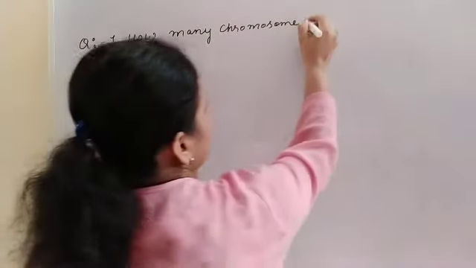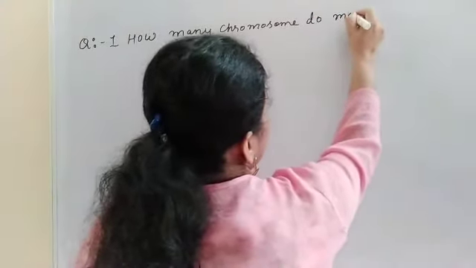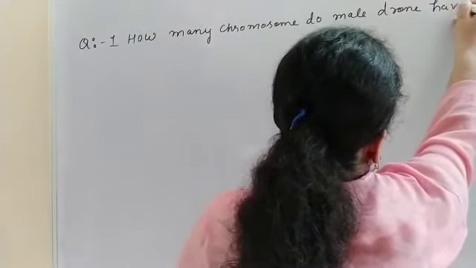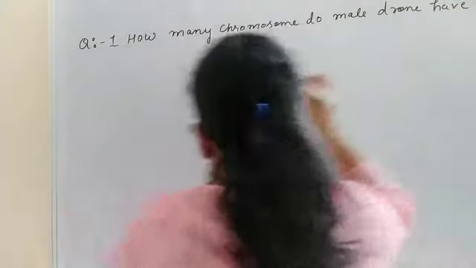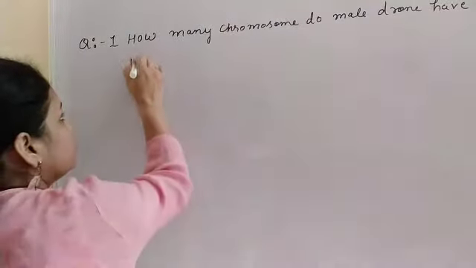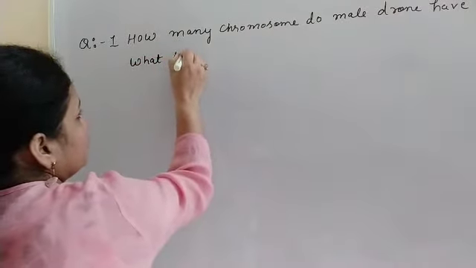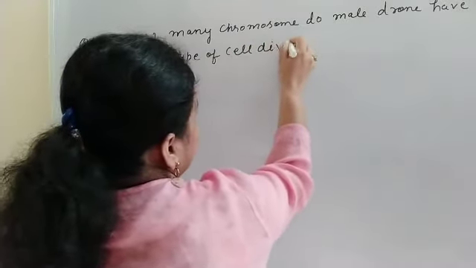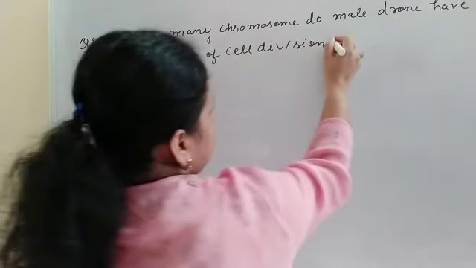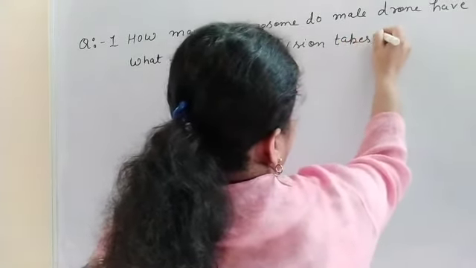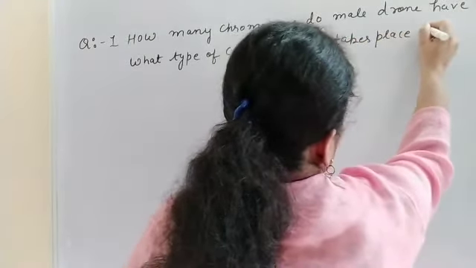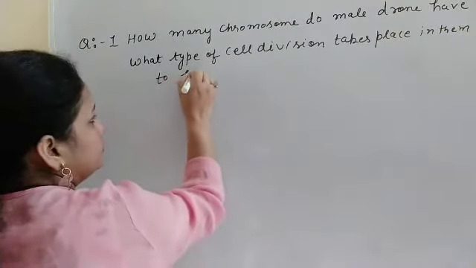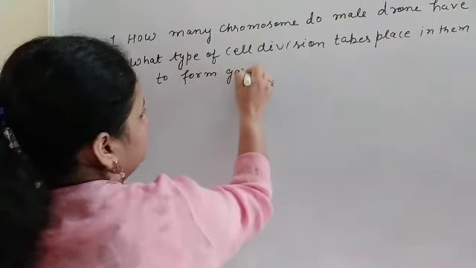How many chromosomes does a male drone have, and what type of cell division takes place in them to form gamete?